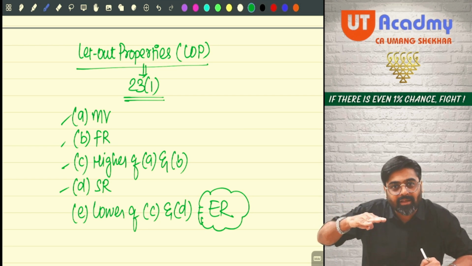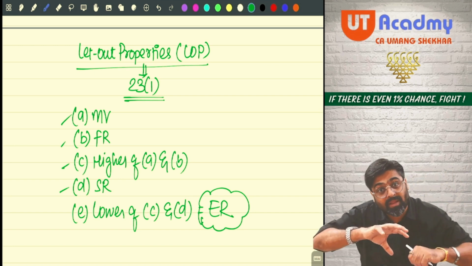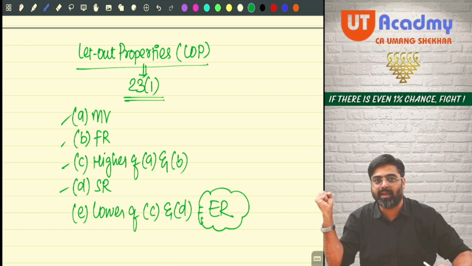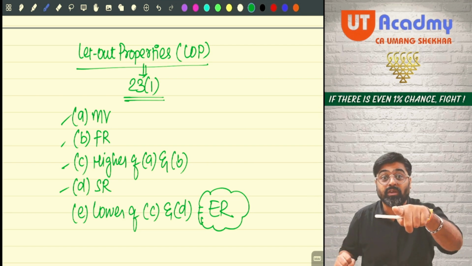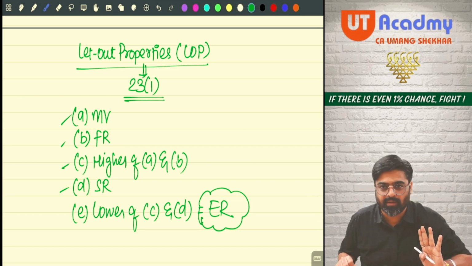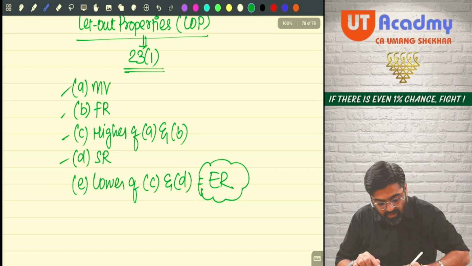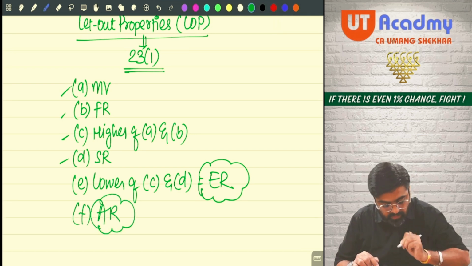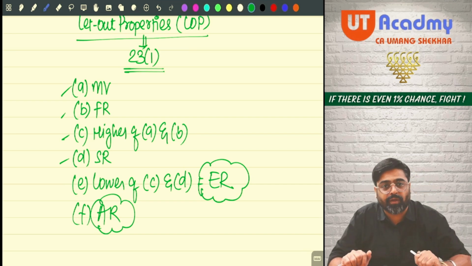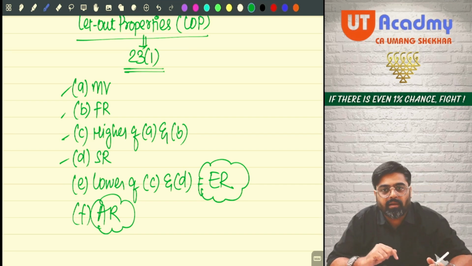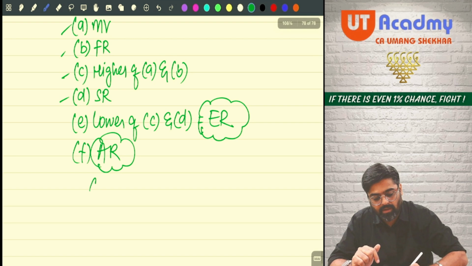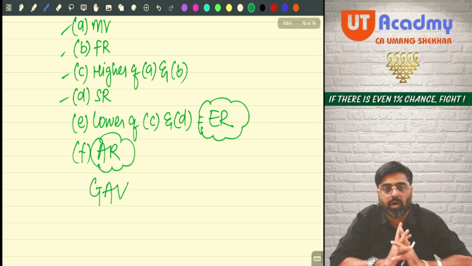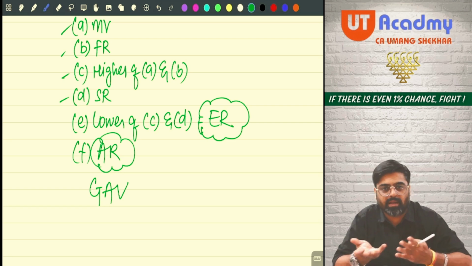So in that case, the rent earning capacity will not be the actual rent which you are earning, but the expected rent which we are expecting. So now this expected rent will be compared with actual rent. And on comparing these two figures, it will be your GAV, gross annual value, which is nothing but the rent earning capacity.